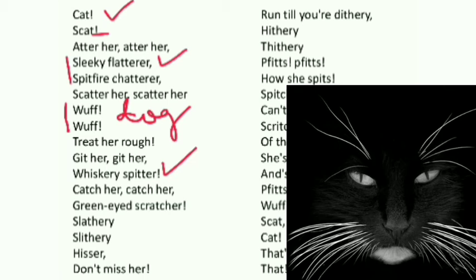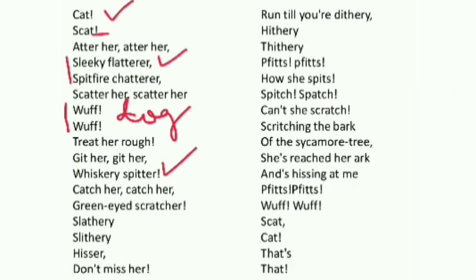So whiskery spitter, a cat who gets angry frequently, catch her. So you see this, like catch her, get her, scatter her. These are all repetitions done only for the sake of rhyme. Catch her, go get her at any cost.